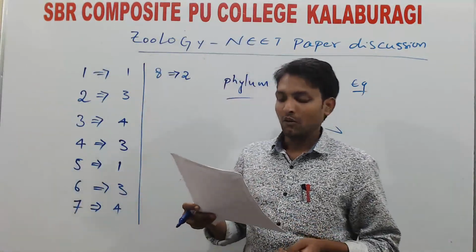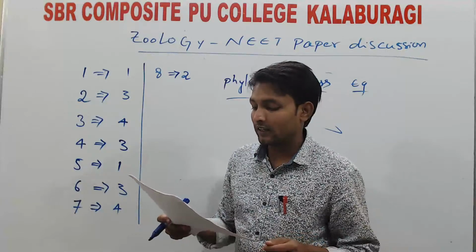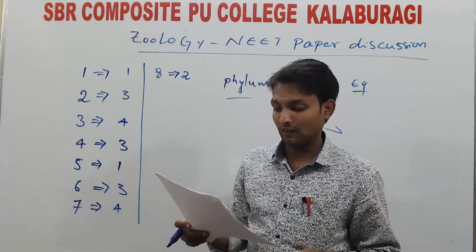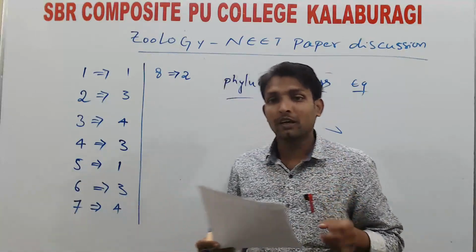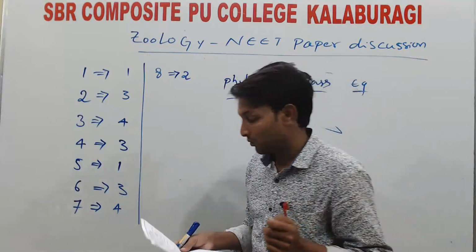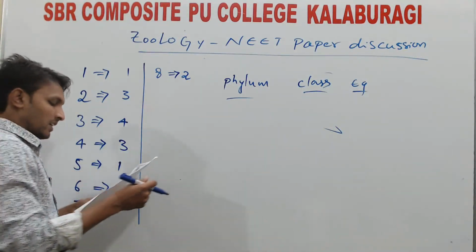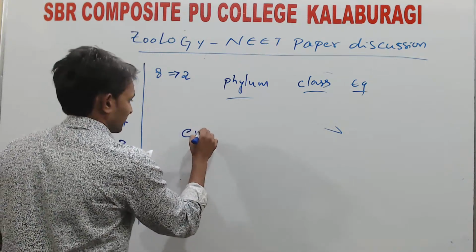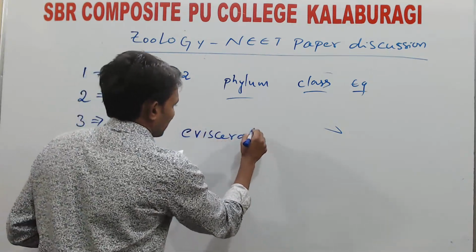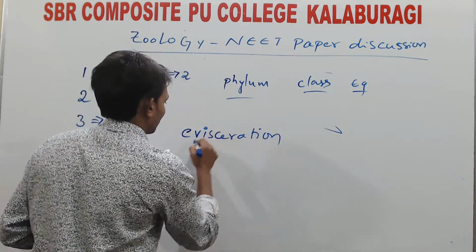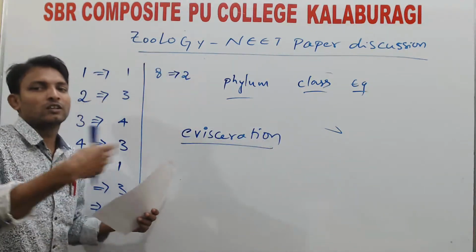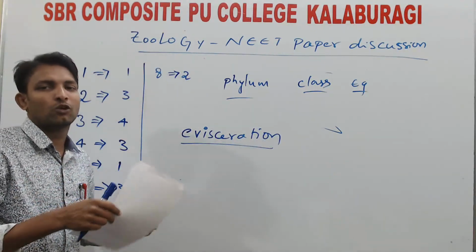Next, 9th one. Which of the following can regenerate entire alimentary canal? So you have to remember the Echinodermata phylum, one important character we discussed, that is evisceration. Evisceration means just vomiting out, just throwing the alimentary canal outside.